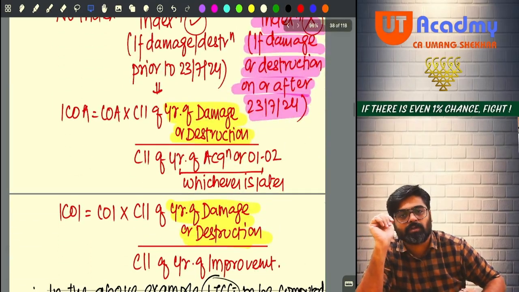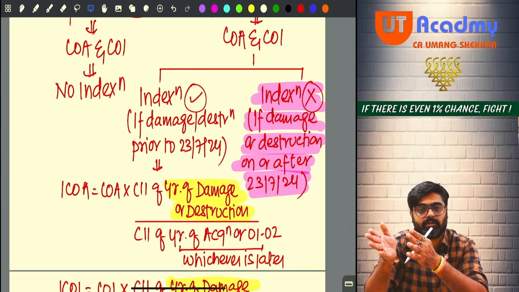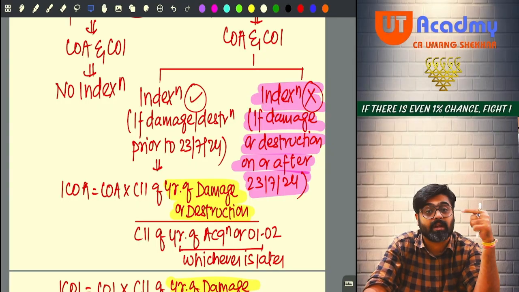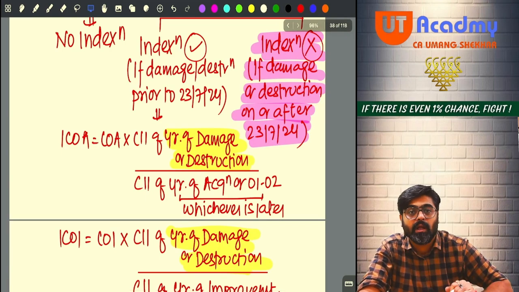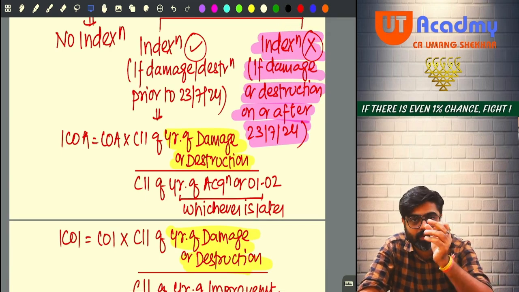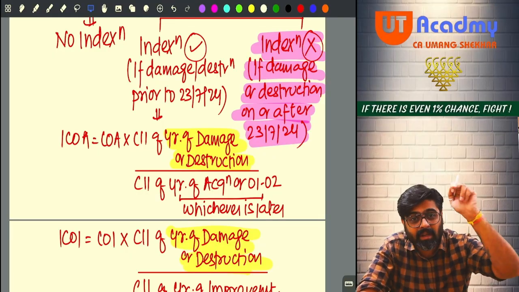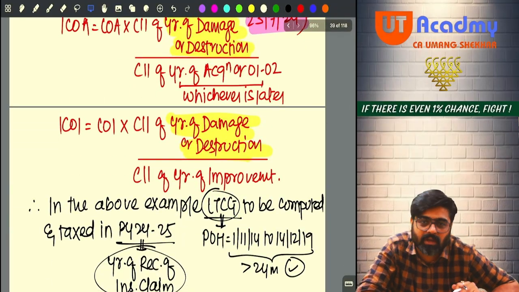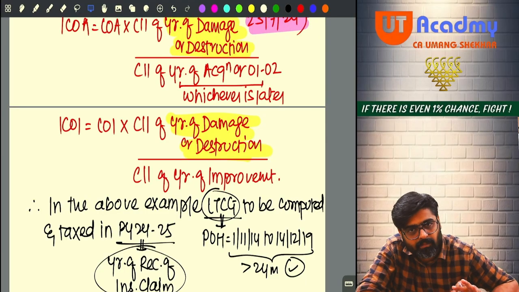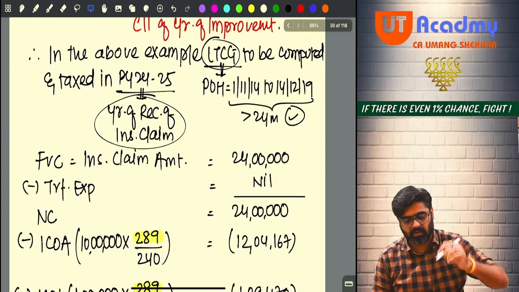And how will you index the cost? If indexation needs to be done, how will you index the cost? You will take the cost of acquisition multiplied by CII of which year? Transfer year, meaning the year of damage or destruction, divided by CII of acquisition year. How will you index the cost of improvement? You will take the cost of improvement multiplied by CII of transfer year. The year of damage or destruction is the year of transfer. Multiply by the CII of that year and divide by CII of the year of improvement. Hello sir, will you remember? Sure? Okay, perfect. And applying this logic only, we solved the question.